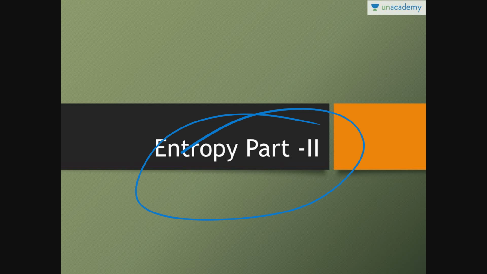Then there is an equation: dQ by T plus delta S generated is equal to the entropy change. Then we will discuss the entropy change for a closed system as well as for an open system. Then we will discuss different entropy equations like TdS is equal to dU plus PdV, where a more complete derivation has been done in this lesson, and TdS is equal to dH minus VdP. Then the representation of constant pressure and constant volume lines on the TS diagram. We will discuss the TS diagram as well.